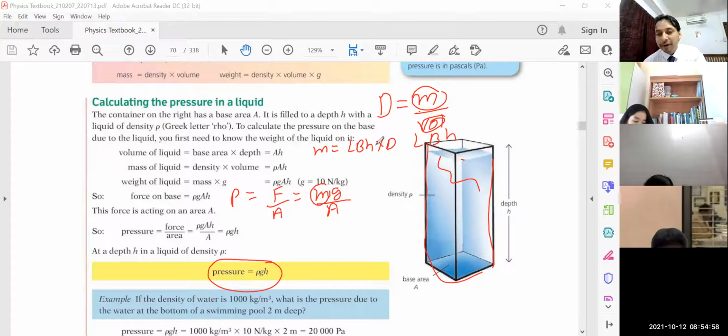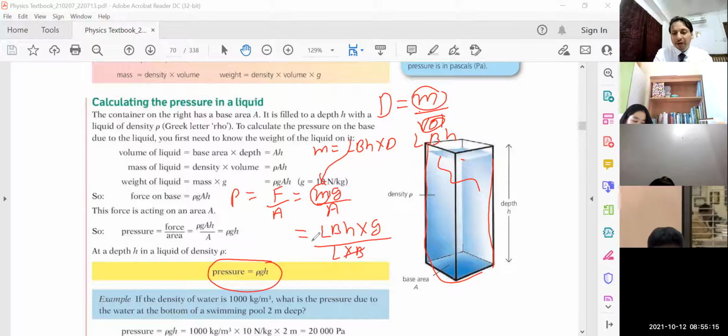So I want to replace this m with volume multiplied by density, multiplied by gravity, divided by area. Area is length cross breadth, L cross B. L cross B will be cancelled out. So h g, one factor I have not written, the density should also be here. So we have rho h g. So I derived this equation from the equation of pressure, force divided by area.